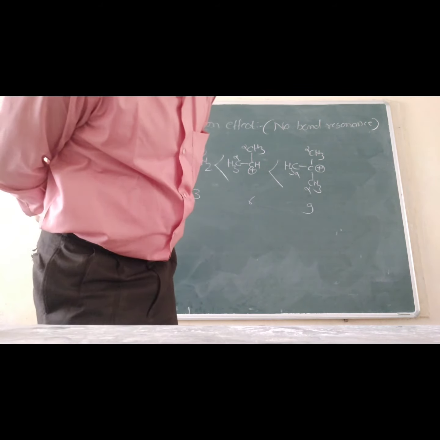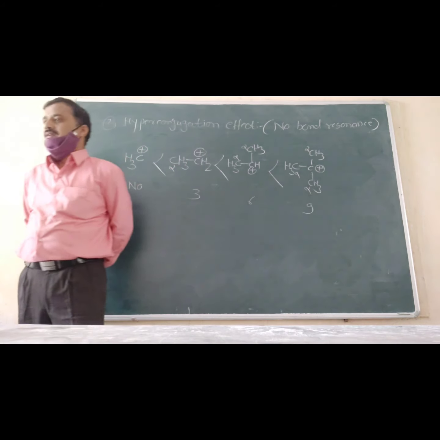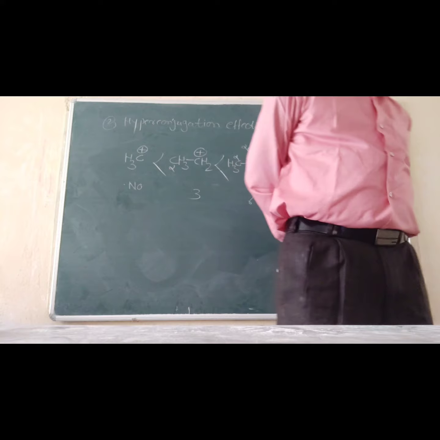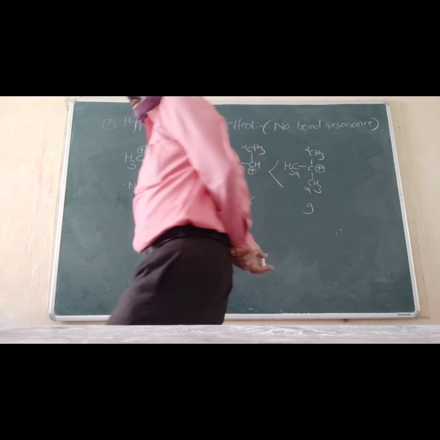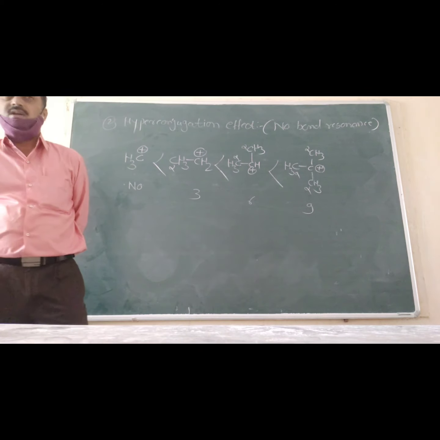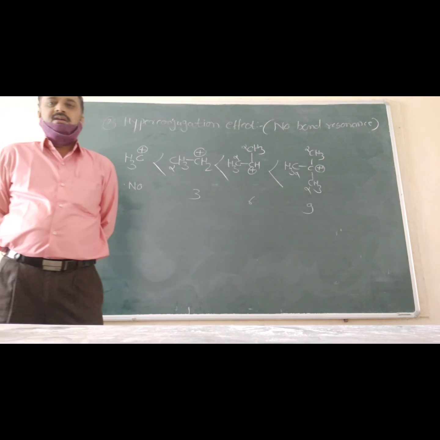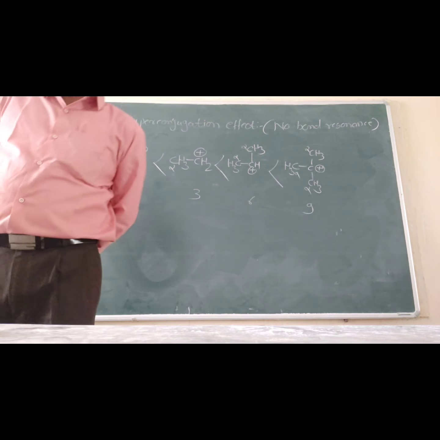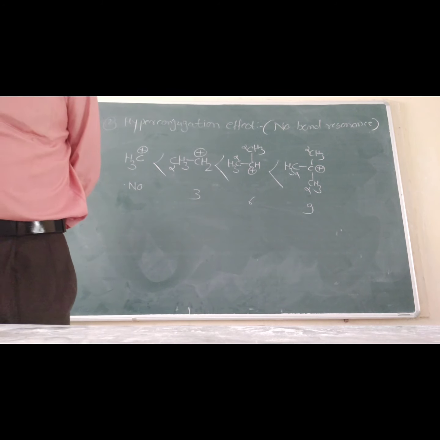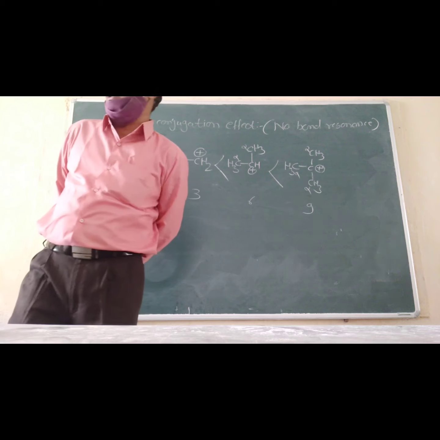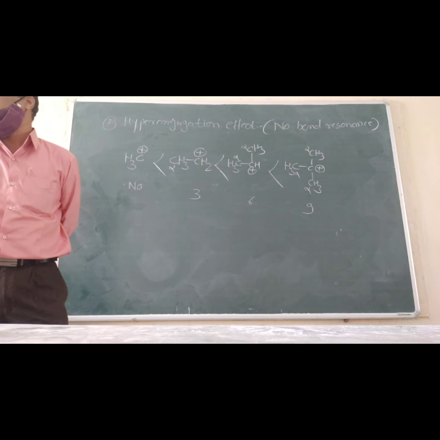Write down next line. Okay, write down. The stability of the alkyl substituted carbocation is explained on the basis of hyperconjugation effect.